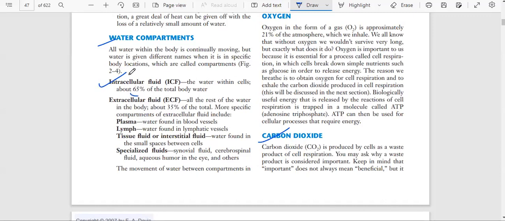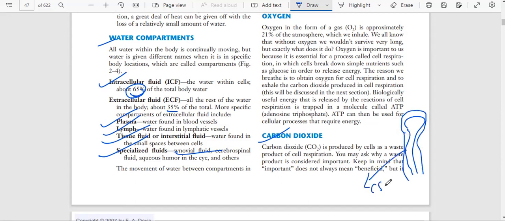Of the 100%, 65% of the body's water is present inside the cell. The remaining 35% is in the blood vessels, the lymphatic channels, interstitial fluid, and specialized fluids like synovial fluid. Like in between our knees, we have one type of fluid that is called synovial fluid. And our brain and spinal cord have one type of fluid that is called CSF, cerebrospinal fluid. In that fluid, our brain and spinal cord are swimming.